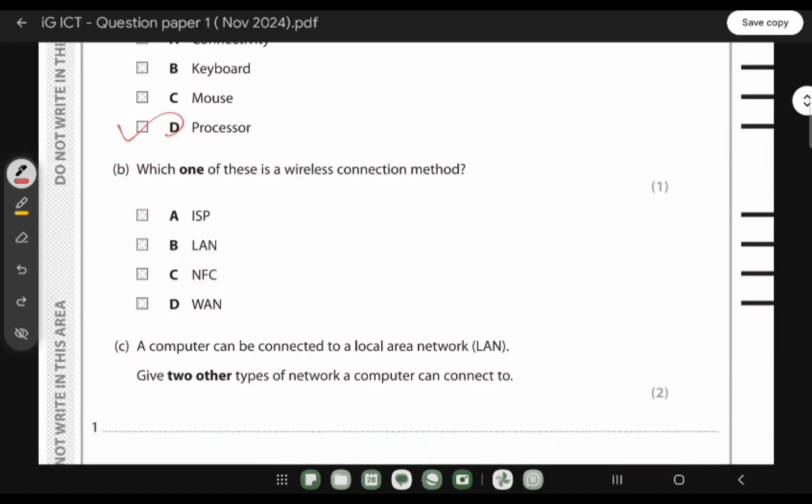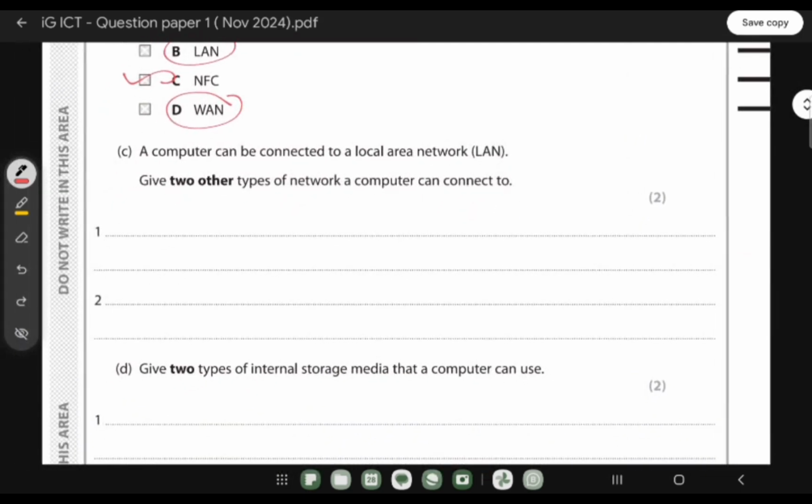Which one of these is a wireless connection method? When it comes to wireless, it means something similar to Wi-Fi, right? They use waves. WAN, LAN and ISP do not, but NFC is one of the connection methods that uses wireless.